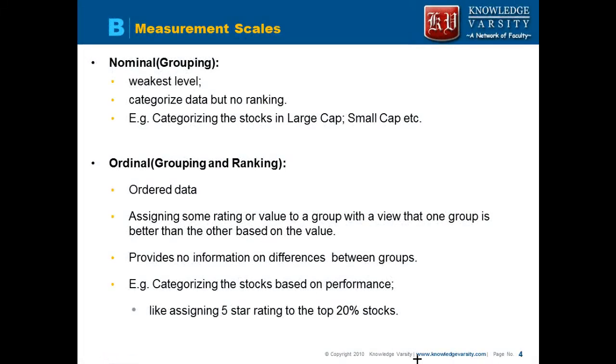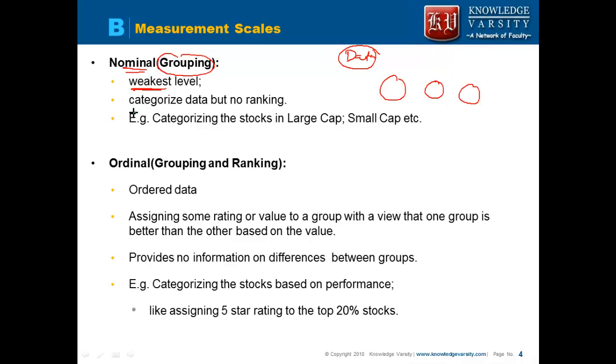Now let us discuss the scales, that is, how you measure the data. Note that there are four different types of scales that we will have. The first scale is the nominal scale. The nominal scale is the weakest level. In the nominal scale we are just grouping the data into groups. Whatever the data is, you are dividing it into groups.